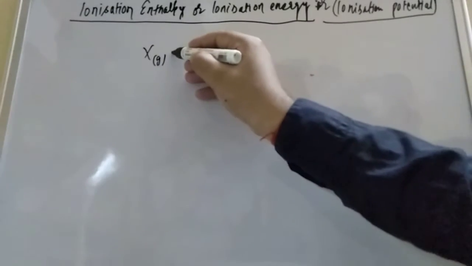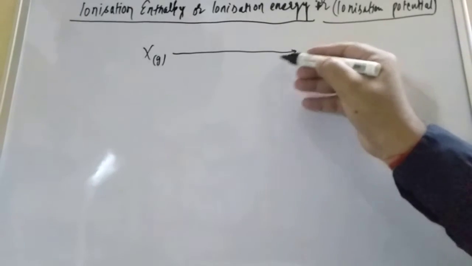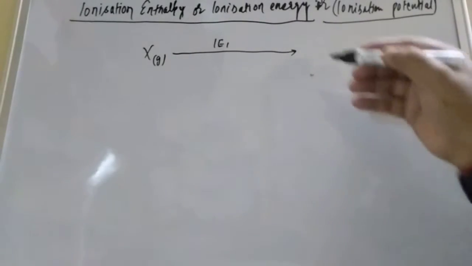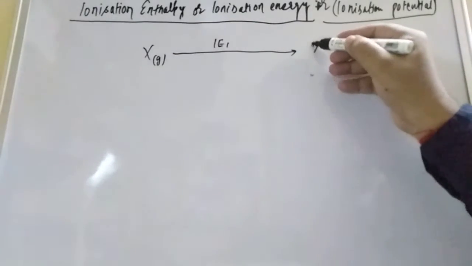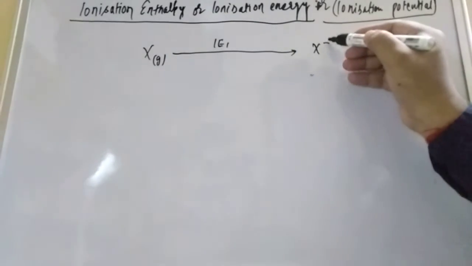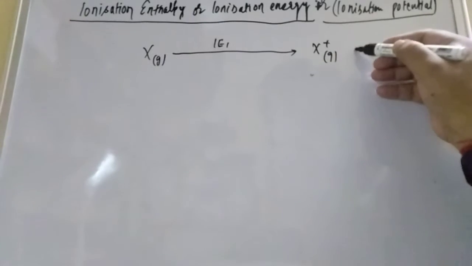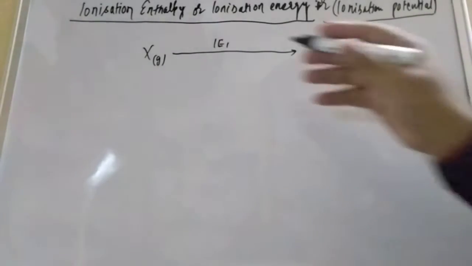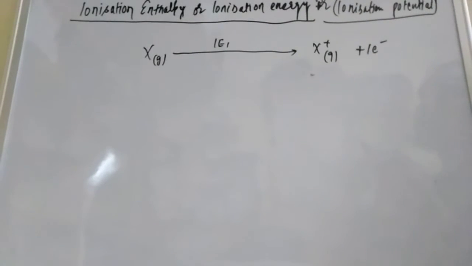When you supply some amount of energy, suppose IE1, it will convert X into X positive, a cation, plus one electron removed. This is IE1, the first ionization enthalpy.